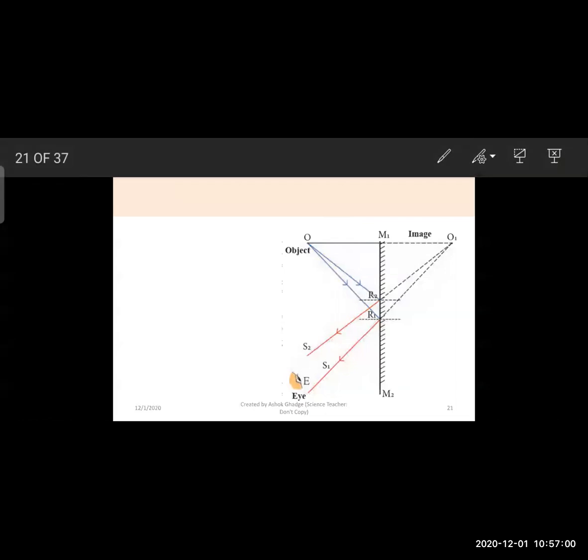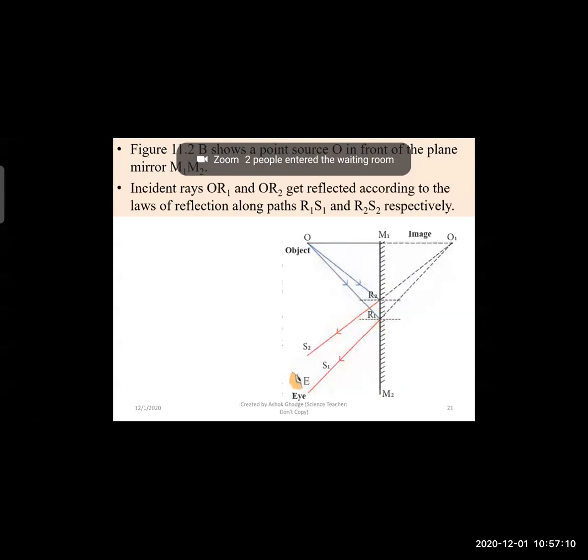The name of the mirror is M1M2, and this point O is an object. Now, incident rays OR1 and OR2 are falling on the mirror M1M2 respectively. These are incident rays, and after reflection from the mirror M1M2,